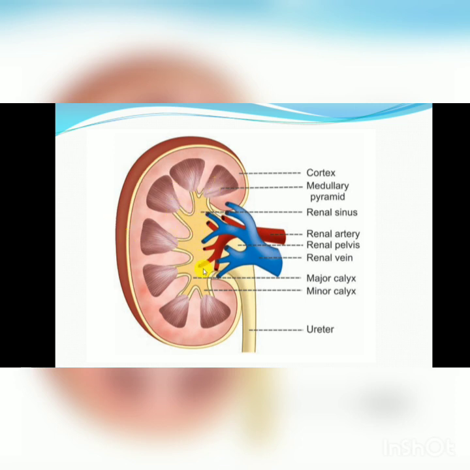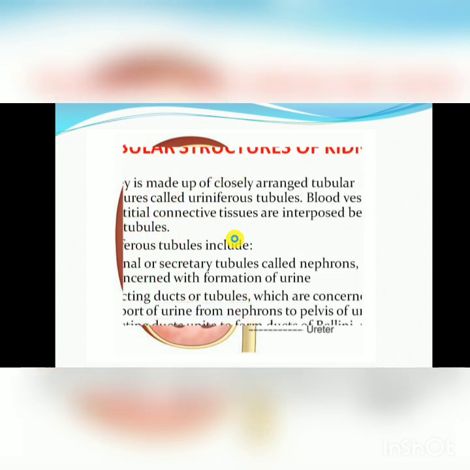So here this skin-colored part is known as the renal sinus. The renal sinus is a particular part where the different ducts or calyces arise, and where other vessels enter and leave the kidney in the form of the renal artery or renal vein, and it is the origin of the pipe-like structure, the ureter, that is the renal pelvis.